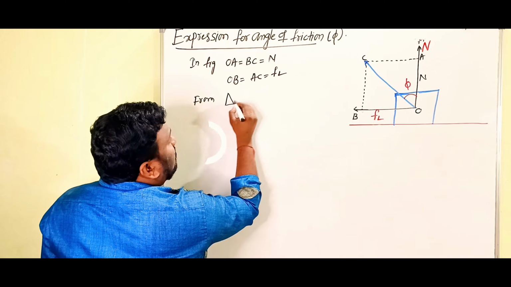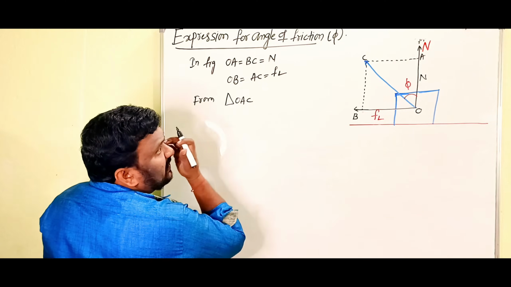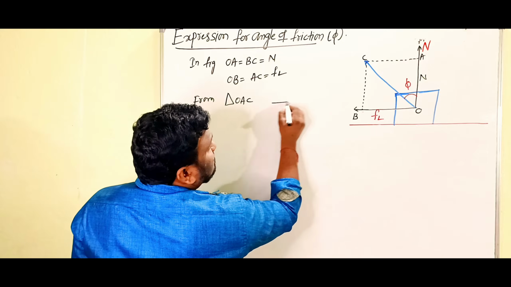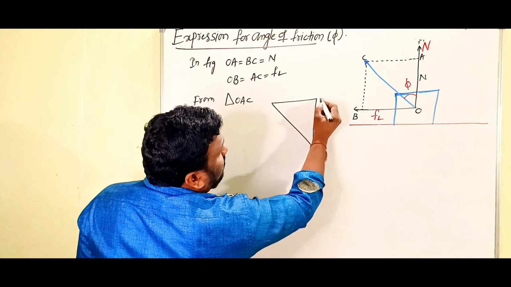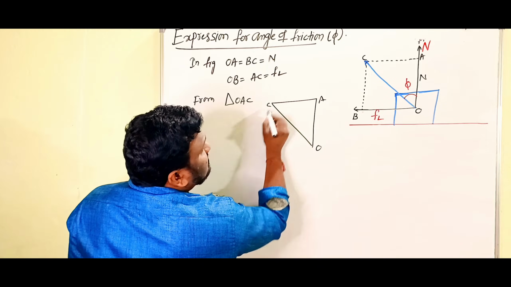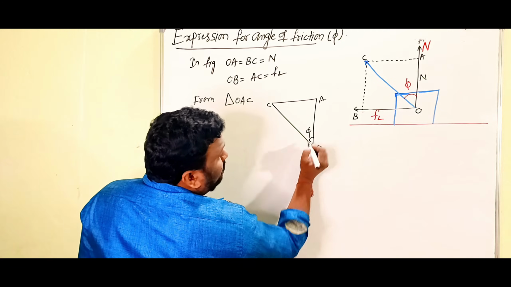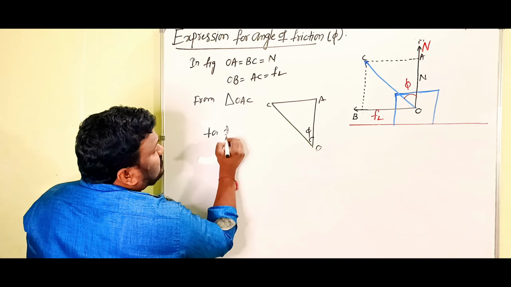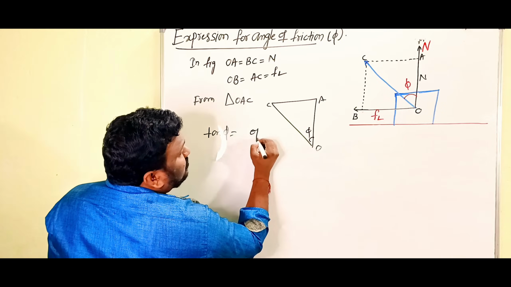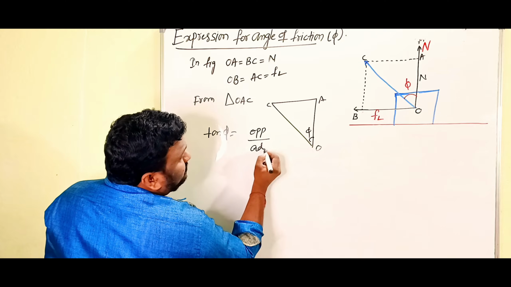After that, from the figure, we take the right angle triangle OAC. This is O, this is A and this is C, and this is the angle phi. From that, tan phi is equal to opposite side by adjacent side.